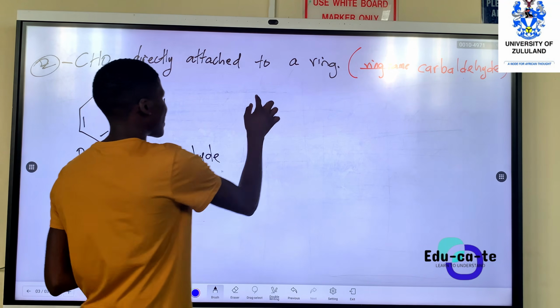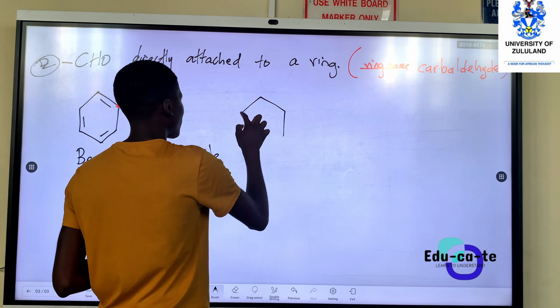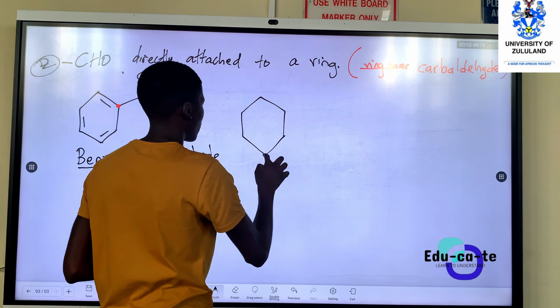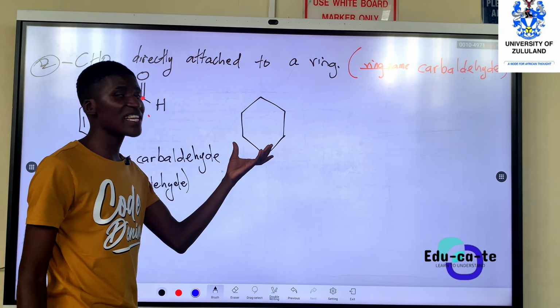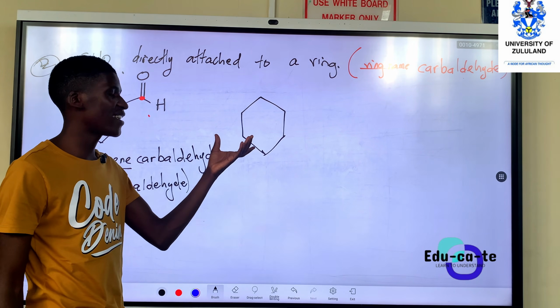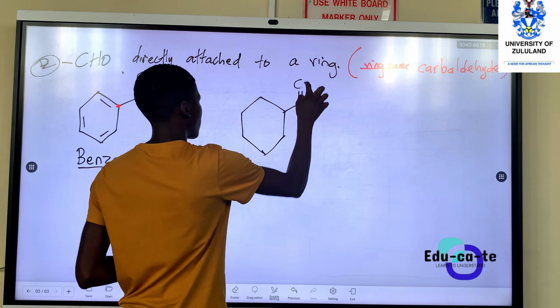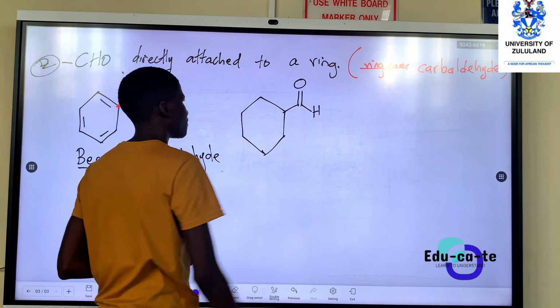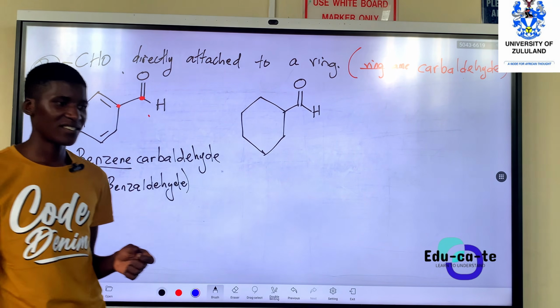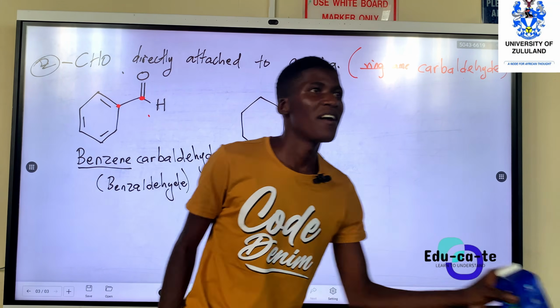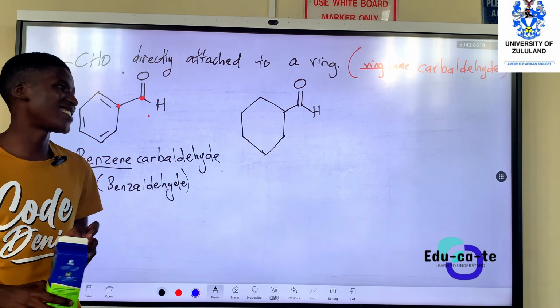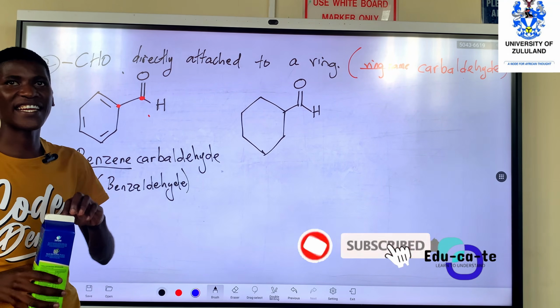Let's use another ring. That is not a benzene ring. Okay, this ring, what is the name of the ring? Cycle what? Cyclo... In which homologous series does this ring alone fall?